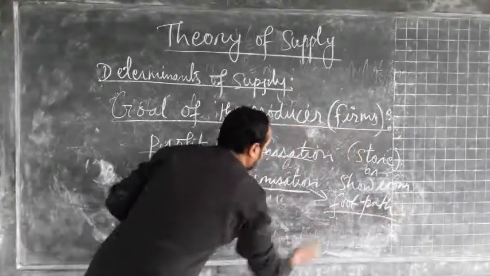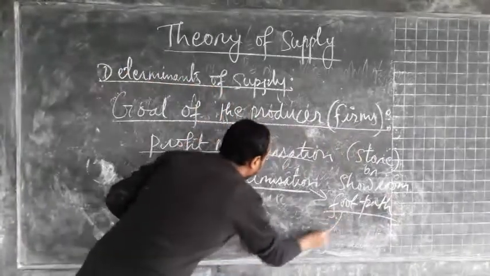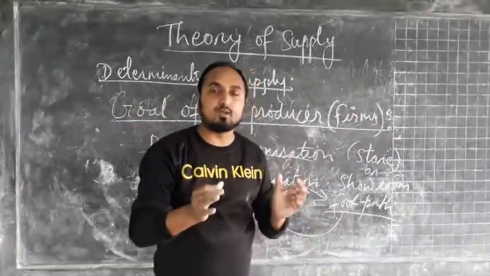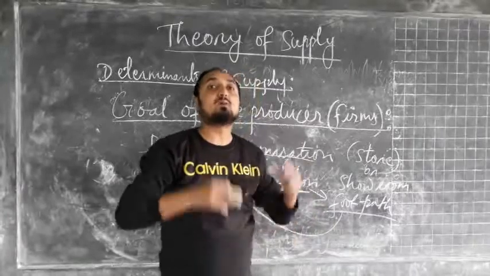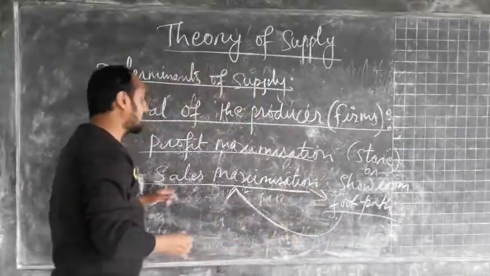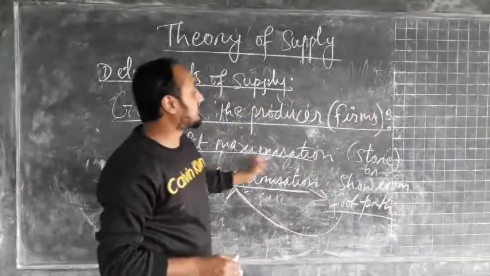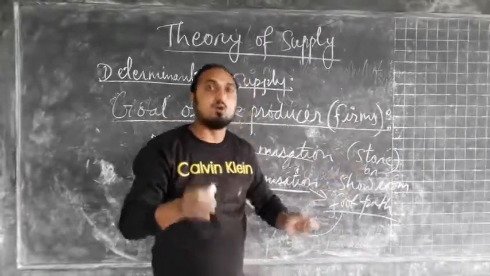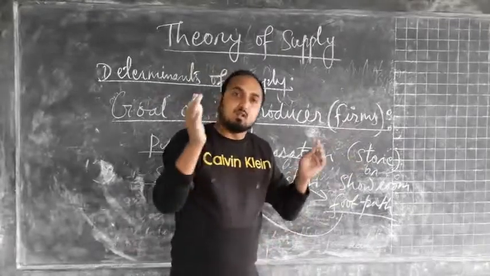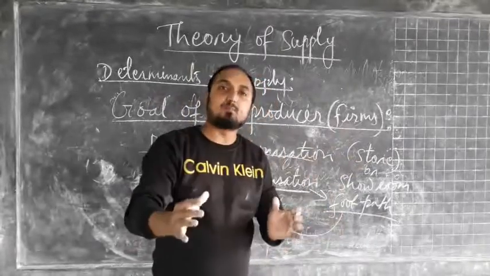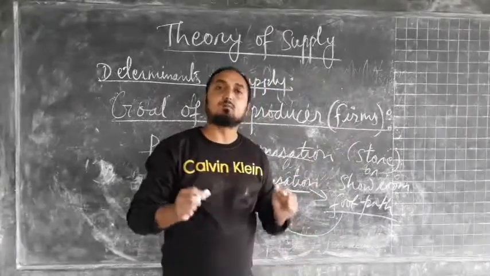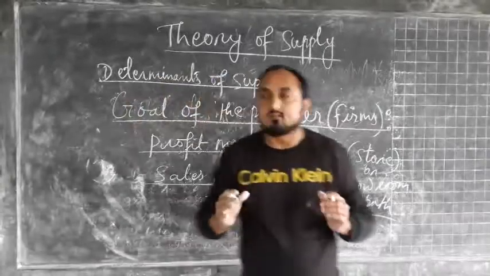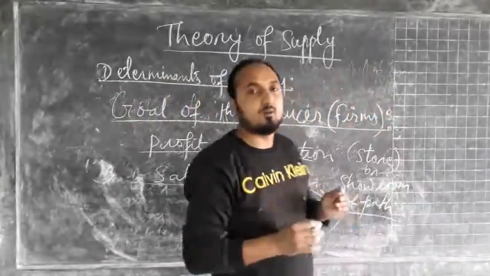So the one who is selling the products on the footpath, their objective is sales maximization. Here also they will earn a profit, but by selling the maximum number of clothes, they will maximize their profit. In the case of profit maximization, we can take the example of a showroom or store, where their objective is to sell fewer units at a higher price, so that they can maximize their profit. So these are the very important points that affect the supply of a commodity.